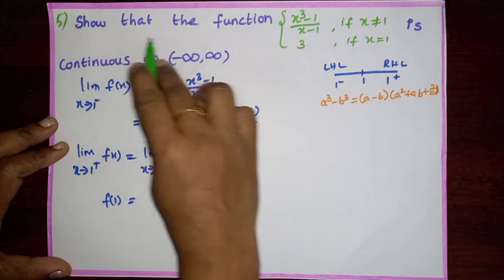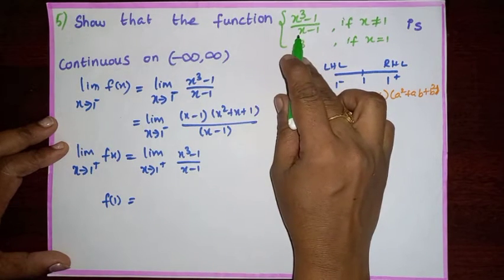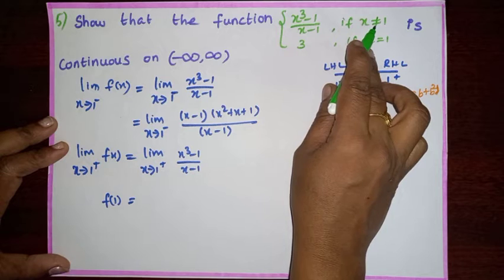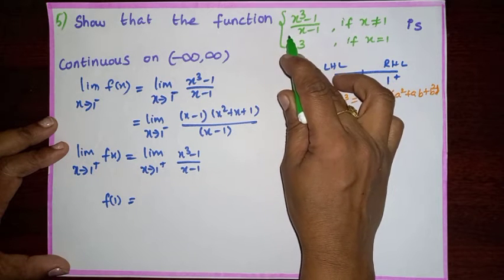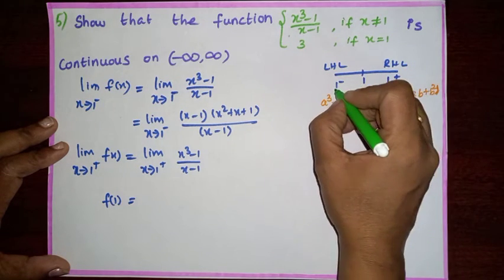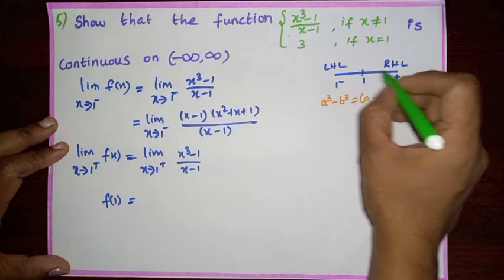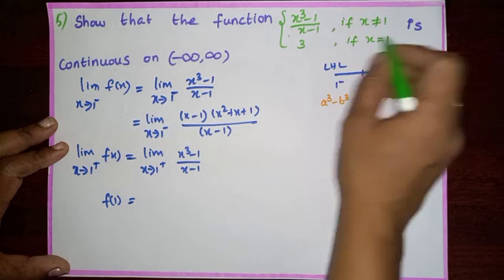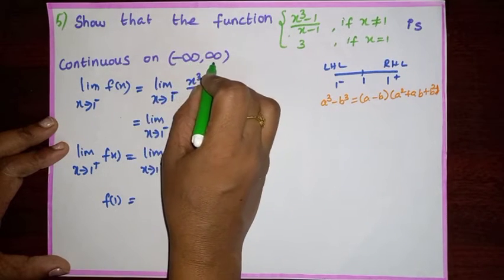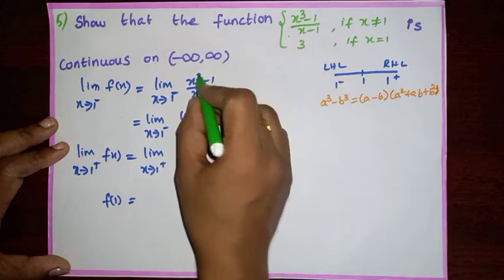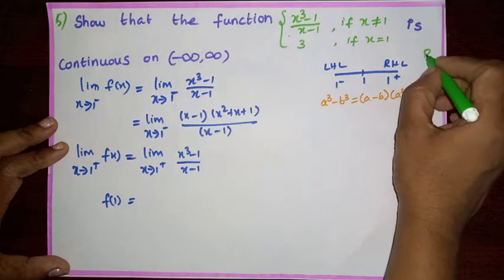Question number 5. Show that the function f(x) = (x³ − 1)/(x − 1) if x is not equal to 1, and 3 if x equals 1, is continuous on minus infinity to infinity. That is minus infinity to infinity means R. So we have to consider this function for 1 negative and 1 positive.